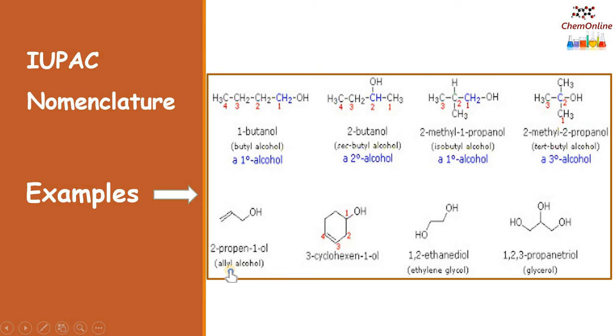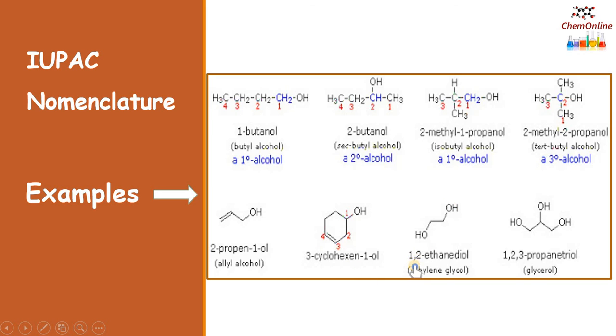Now this is an example for an allyl alcohol. While naming an alcohol containing a double bond or a triple bond, we have to mention the position of the double bond also. So here the double bond is at the second carbon. So 2-propene 1 ol, OH is at the first carbon. And this is 3-cyclohexene 1 ol.